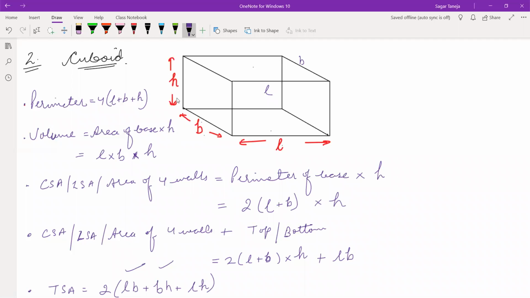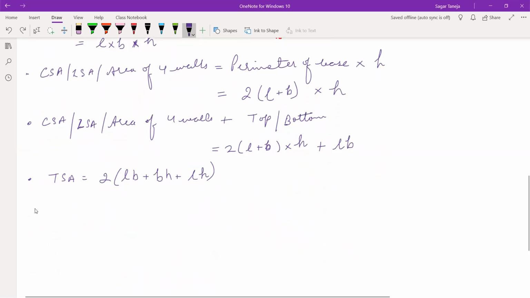Then why 2 times BH? See this, the side wall, B into H. This side also, this is H and this is B. So B into H is this side wall. So BH is also 2 times. Then LH. See this, the front wall. This is L into H. In the same way, back wall, H into L. That's why it is written in this way. Twice of LB, twice of BH, and twice of LH. Done.